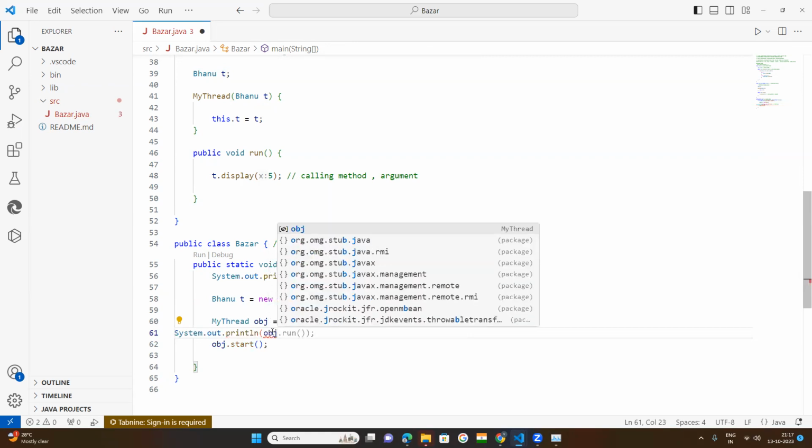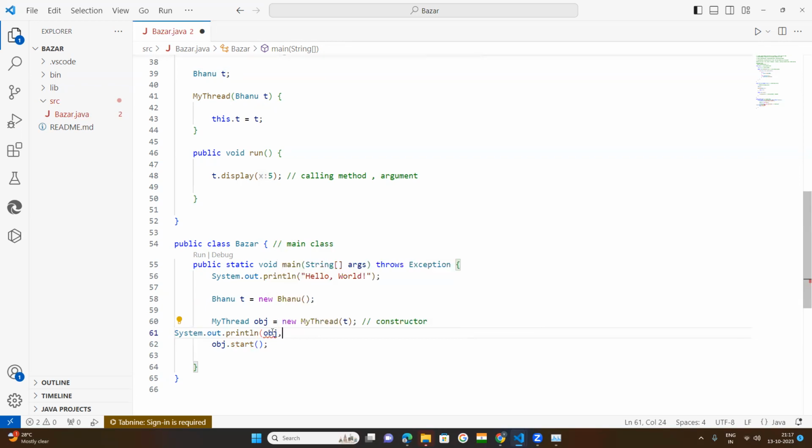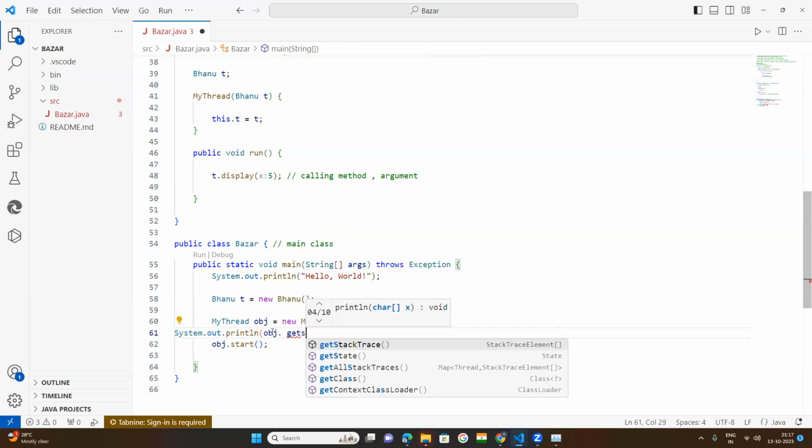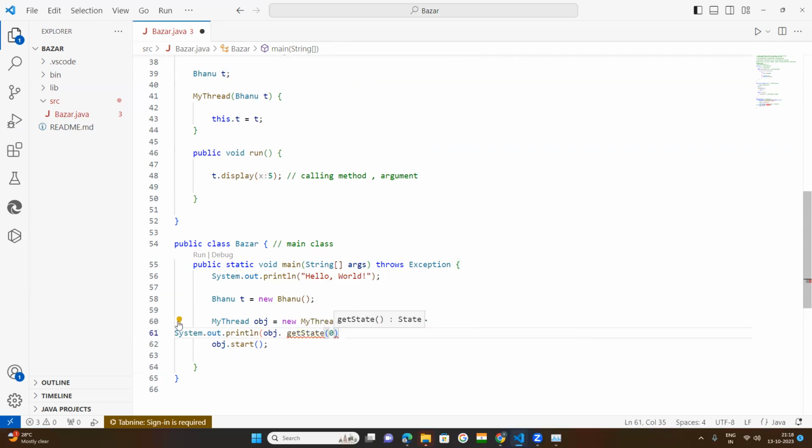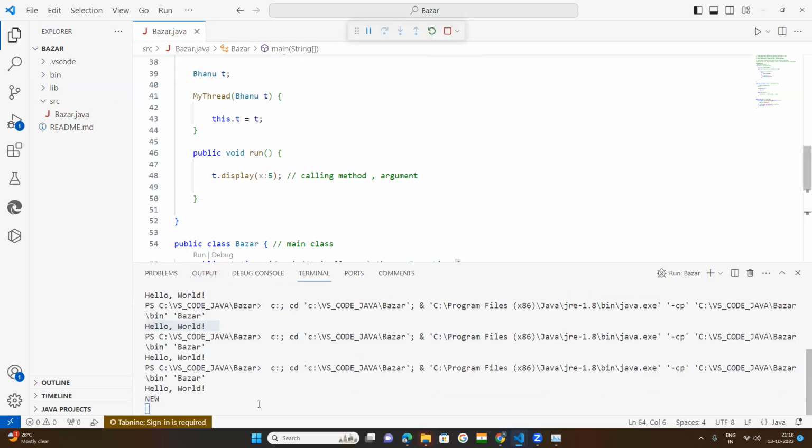First of all, I want to check the state of our thread. This will be printed. It will print the state of our object through system.println obj dot get state. So it will give our thread state.